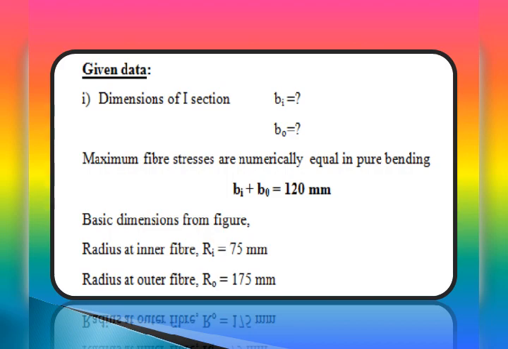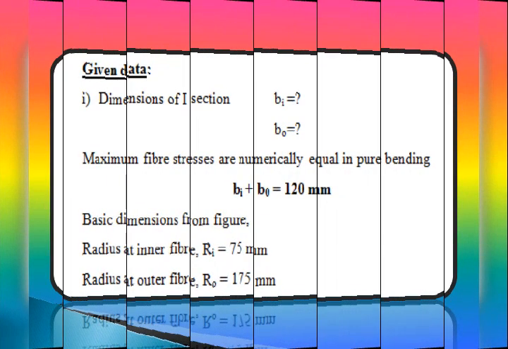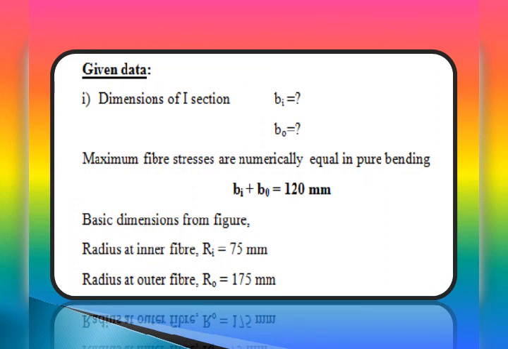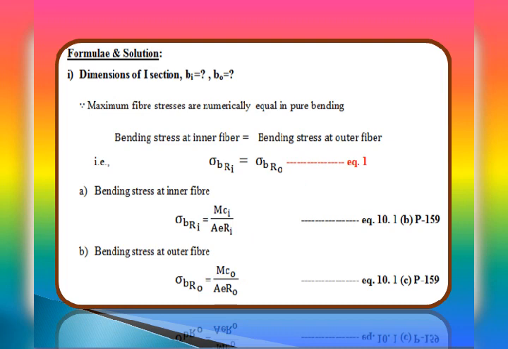Now we will try to list out the fundamental equations available from the problem sketch. Radius at inner fiber Ri is given as 75, and R naught is equal to 75 plus 20 plus 60 plus 20, that is 175. So R naught is equal to 175. This is about the given data. Now in this particular problem we will do formula and solution together. So here we must find the dimensions of the I section, that is Bi is equal to question mark and B naught is equal to question mark.